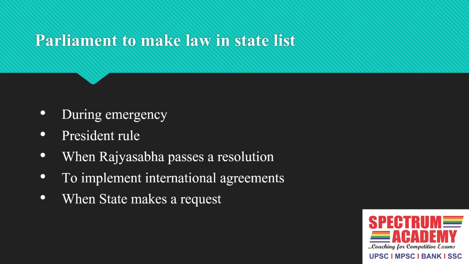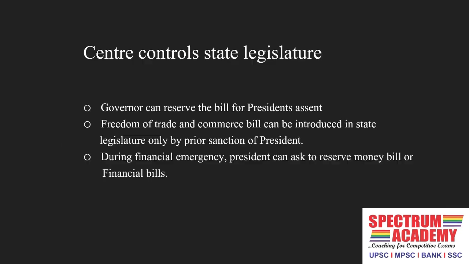If there is some international agreement which is going to be implemented, then the center takes state rights in this scenario and Parliament can make law for the states. When particular states request Parliament to make law for them, then Parliament makes a law on such a state's state list subject.